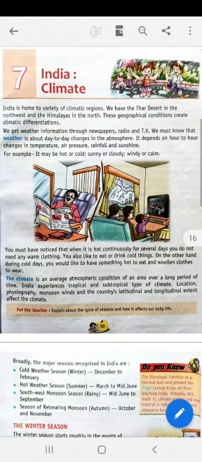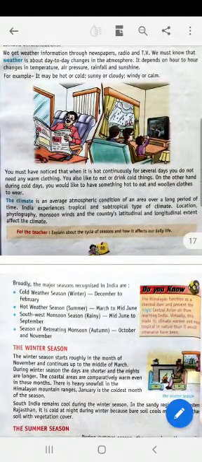You must have noticed that when it is hot continuously for several days, you do not need any warm clothing. You also like to eat or drink cold drinks. On the other hand, during cold days, you would like to have something hot to eat and woolen clothes to wear. So this is all about weather.